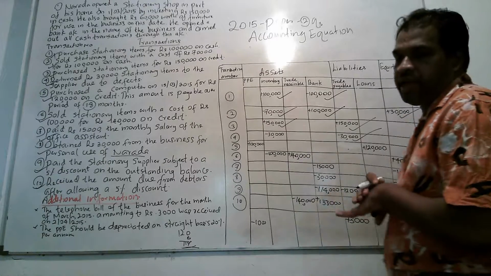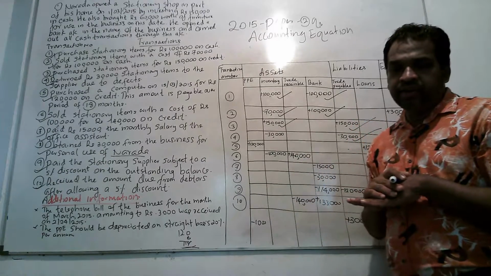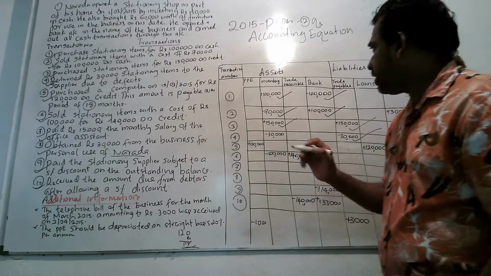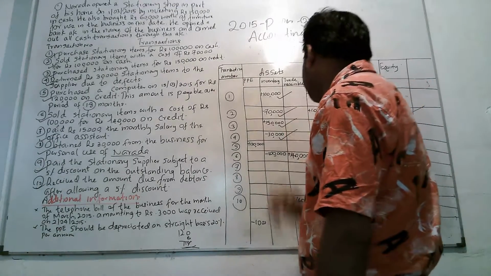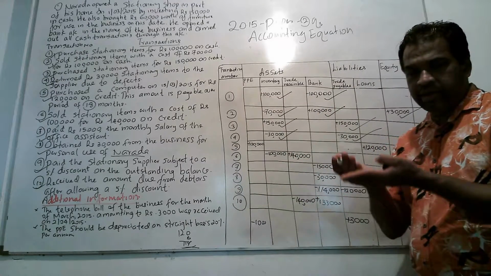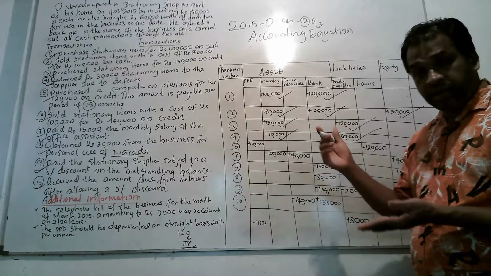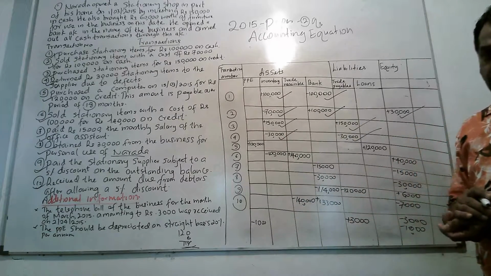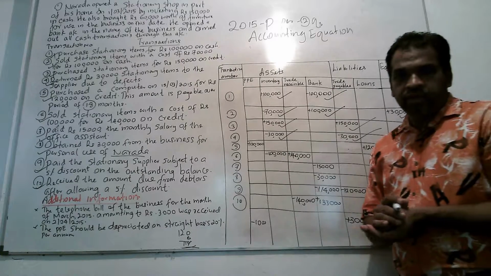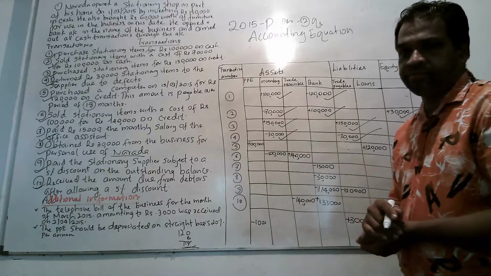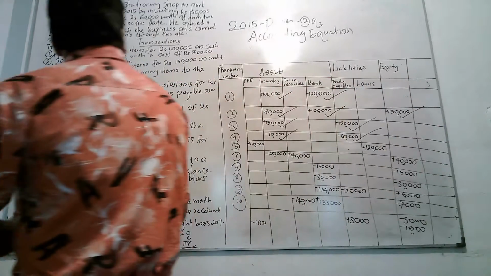Equally, as you return stationery items to the supplier, there will be a decrease in inventory by another 30,000. When you return to the supplier, your inventory stock will come down. Therefore, minus 30,000. When you return, your liability will come down by that amount. That is why I have put minus 30,000. Right. That is number 4.